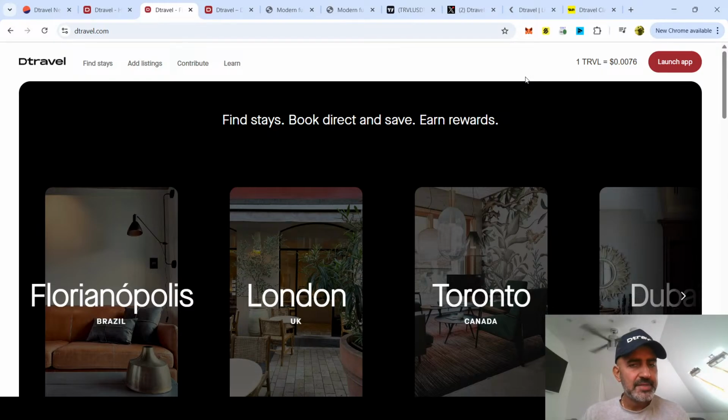So the insurance is with a third party. That's how they can guarantee it. It's not Dtravel's insurance. It's passed on to an actual insurance company dealing with short vacation rentals. And so Dtravel has negotiated a contract with this third party insurance company, and that's it. It's just business to business.